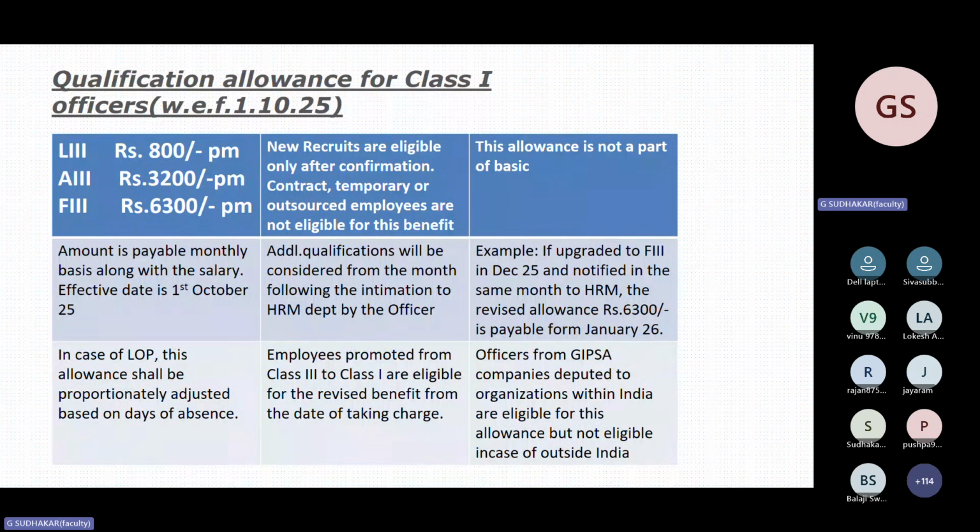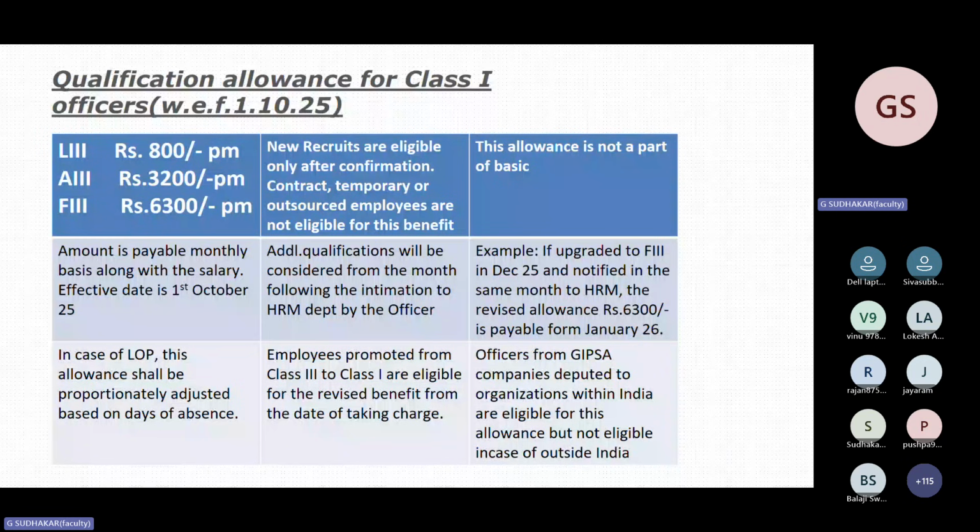Third, the amount is payable on a monthly basis along with salary. The effective date for the first amount is 1st October. Additional qualifications will be considered from the month following the intimation to the HRM department. This is a very, very important and crucial point. Because if you possess an additional qualification after completing Associate, maybe you possessed Fellowship last year itself, that intimation has to be given to your HRM department. Only then will you get the amount from the next month.